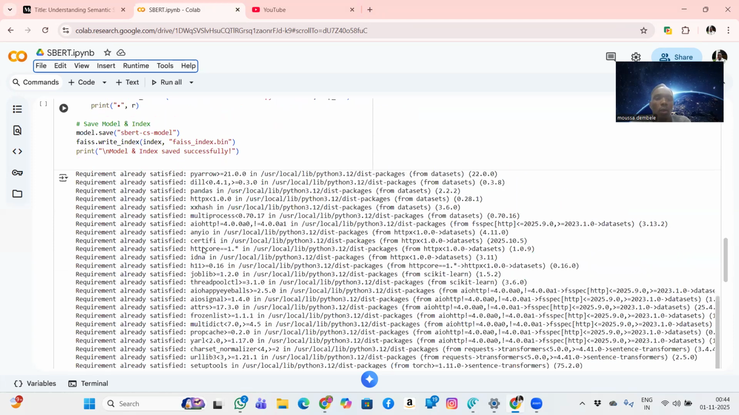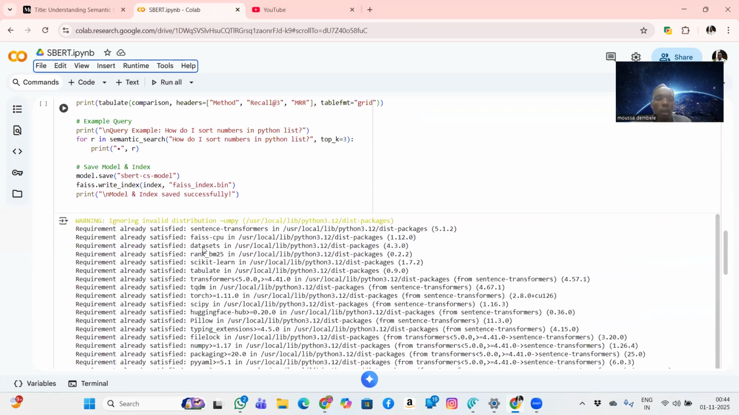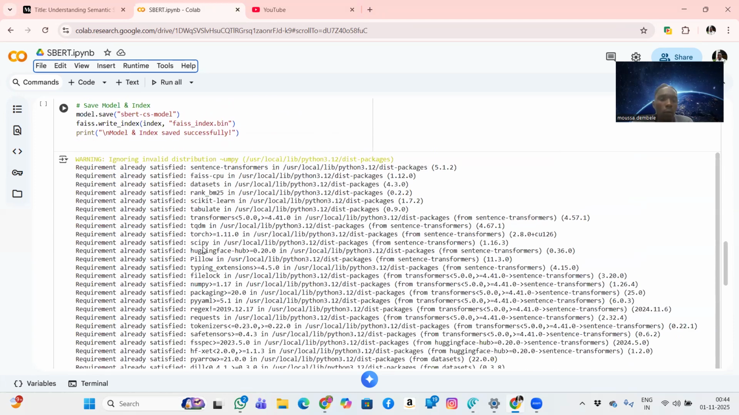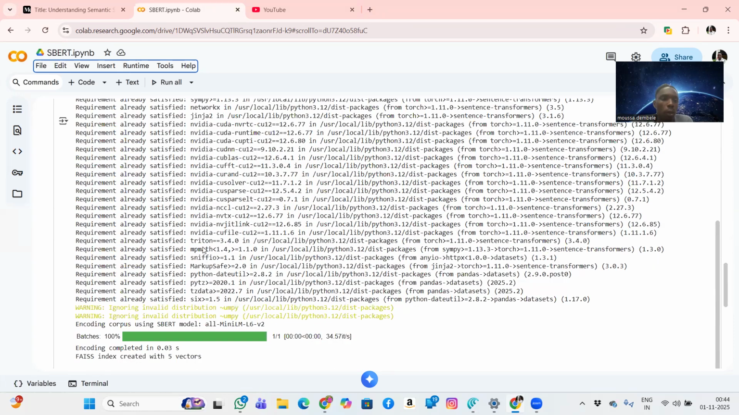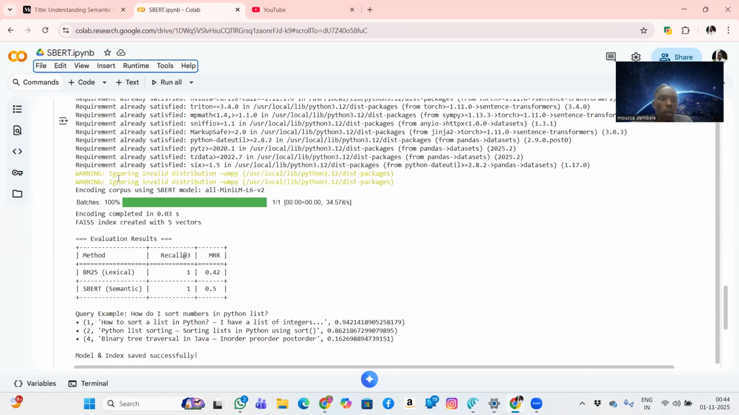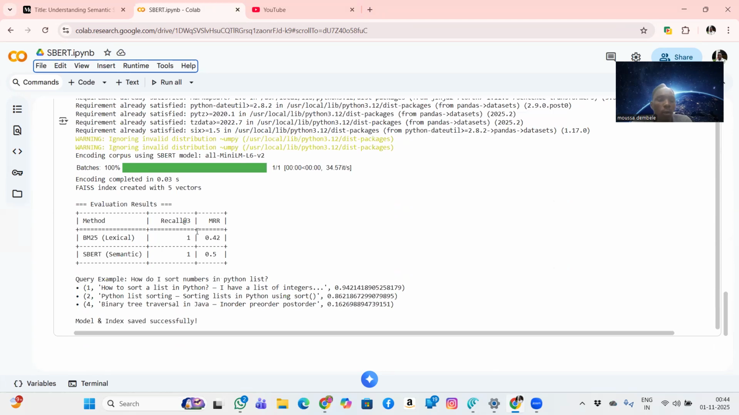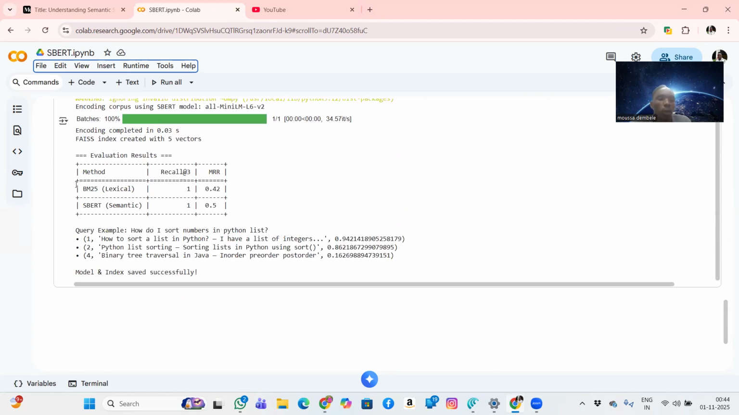This confirms that the libraries have been loaded successfully, with no issue loading the dataset or importing the libraries. Here is what we are interested in, our output. We computed the output with this matrix here, 1, 1, and 0.42, 0.5. The query example is also done along with the combined results.